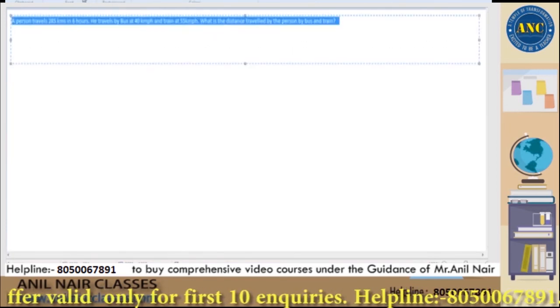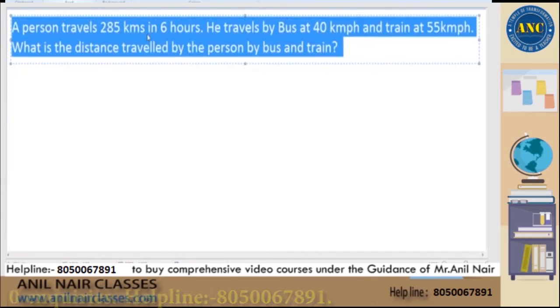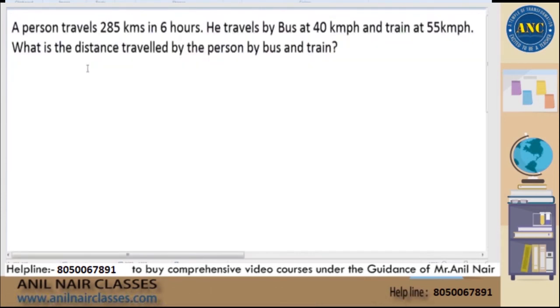The question is like this. A person travels 285 kilometers in 6 hours. First, let us read the entire question, then we will read statement by statement. A person travels 285 kilometers in 6 hours. He travels by bus at 40 kilometers per hour and he travels by train at 55 kilometers per hour. What is the distance traveled by the person by bus and train?